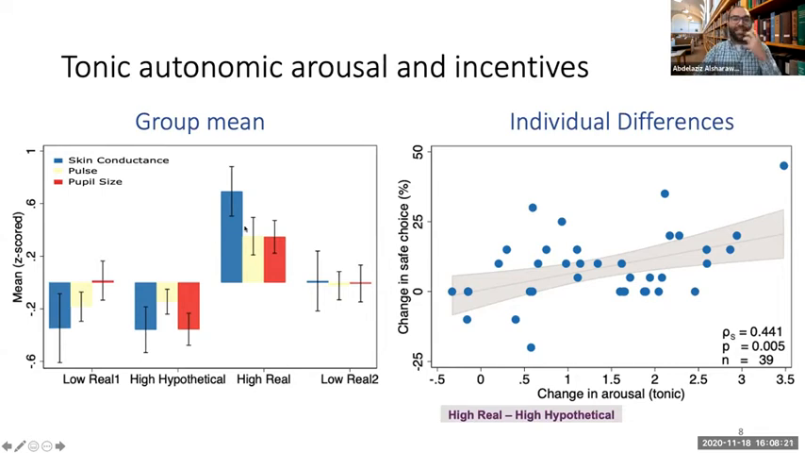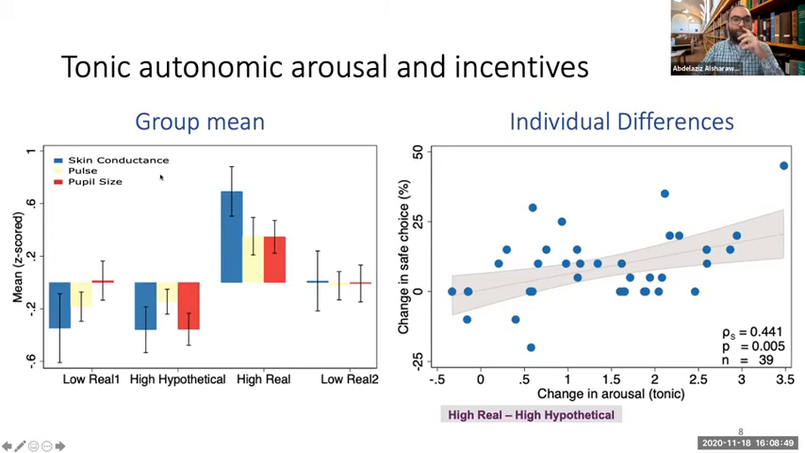Next, we were interested in the individual differences. So we focus on these 2 intermediary blocks, the high hypothetical and high real. Remember, these 2 blocks involve the exact same numbers. The only difference is that before the high real block, we told participants you're going to get paid for 1 random trial in this block, and we didn't say that in the high hypothetical block. We told them you're not getting paid anything.